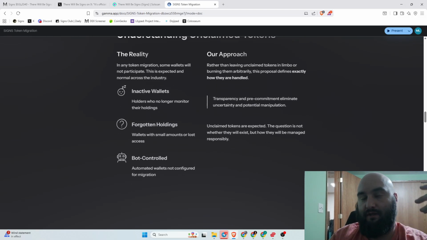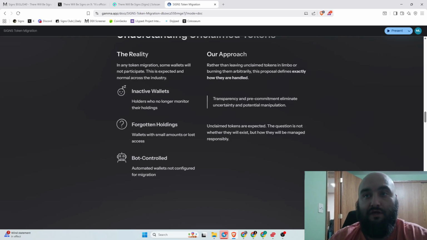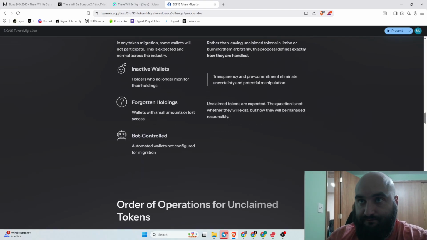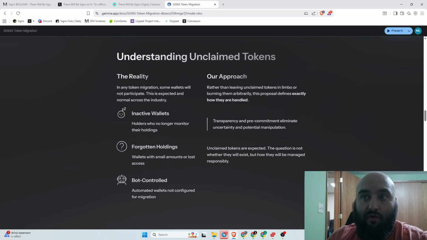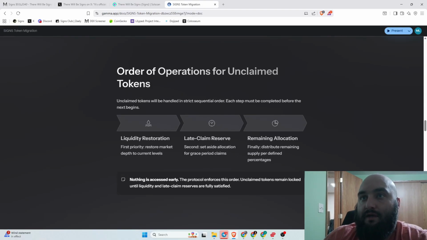Okay, and don't get me wrong, I'm willing to work with people on this stuff. I get it. We've been around for over a year. A lot of people probably either forgot about us or they're just inactive. Another thing here is bot controlled wallets. So if there's different bots out there using the token, they might be holding some. They will not obviously migrate either because automated wallets are not configured for migration. So understandably so, there are going to be people that miss this migration or just are not paying attention. So this is kind of what we're looking at here.